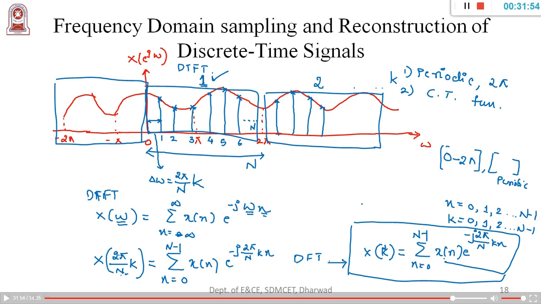Small n is nothing but the samples that I am trying to see. So if we put n equal to 0, x of 0, I am going to get the first sample. If you put n equal to 1, I am going to get the second sample, that is x of 1, x of 2, and so on in one cycle, right? That is x of 0. If I consider this as the 0th sample, this is the value of k equal to 0. Now I apply k equal to 1.